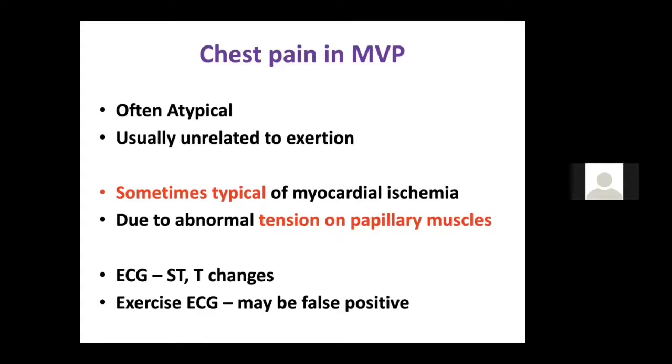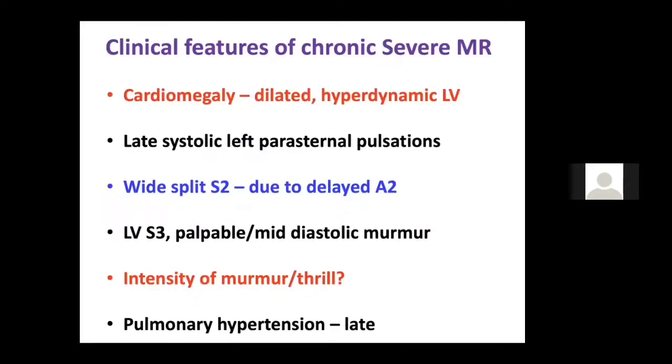In ECG, you get inferior wall changes, ST depression in the inferior leads. And most of these females, when you do a treadmill test, will have a false positive. You think that it is positive, but it is usually a false positive. So these are the things you should think about in mitral valve prolapse.